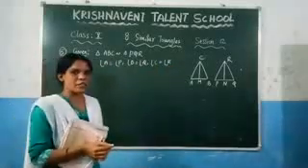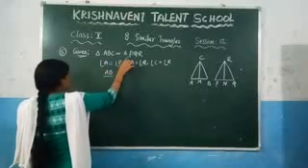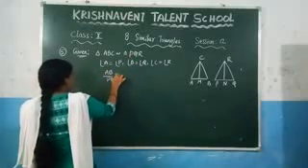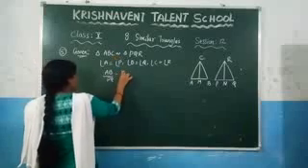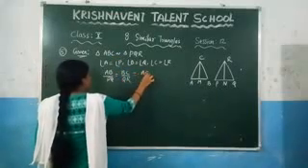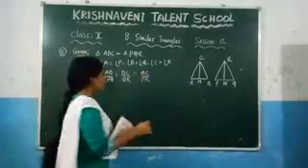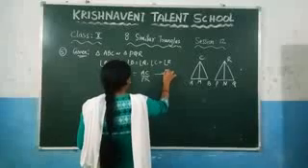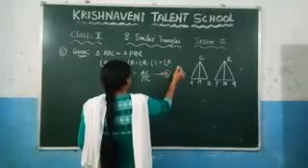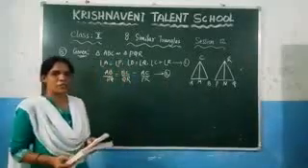Now take the corresponding sides. So what is the corresponding side of AB, which is PQ, and what is the corresponding side of BC, QR, and the corresponding side of AC, which is PR. This is what they have given. Let us consider these equations as 1 and 2. Right? And after that what they have given here?